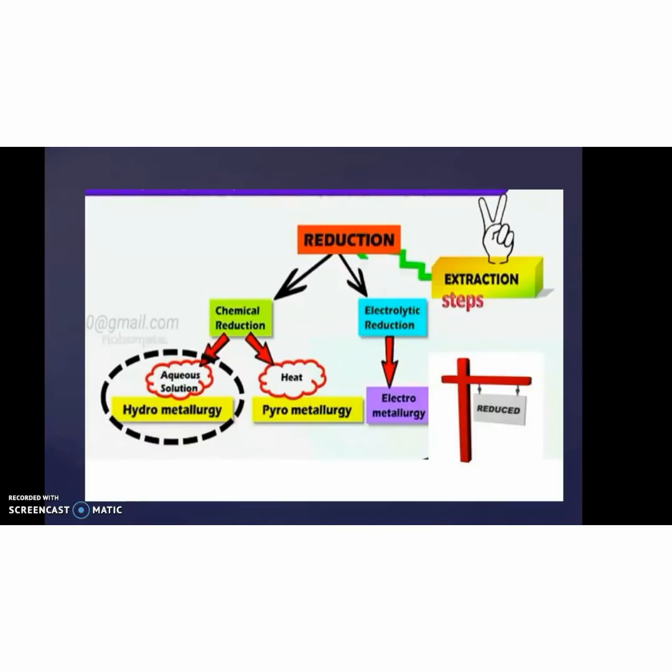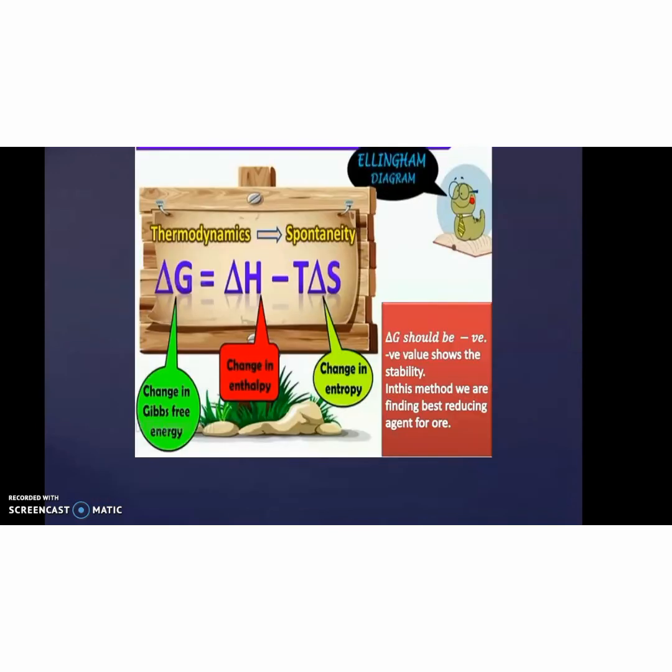The next extraction process is reduction. It is of various types: electrolytic reduction and chemical reduction. This is an important diagram, the Ellingham diagram, which represents the thermodynamics and spontaneity of the compound. We already know the Gibbs-Helmholtz equation, delta G equals delta H minus T delta S, where delta G is the change in free energy, delta H is the change in enthalpy, and delta S is the change in entropy. If the delta G value is negative, it shows more stability.